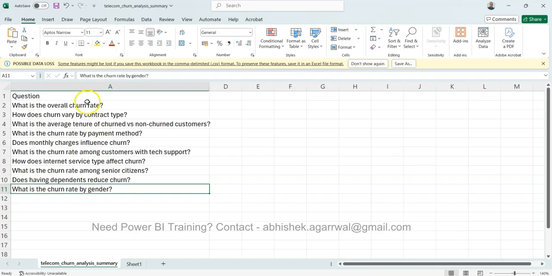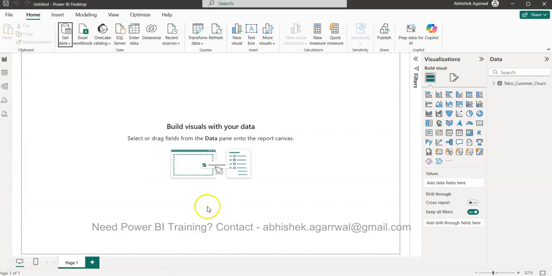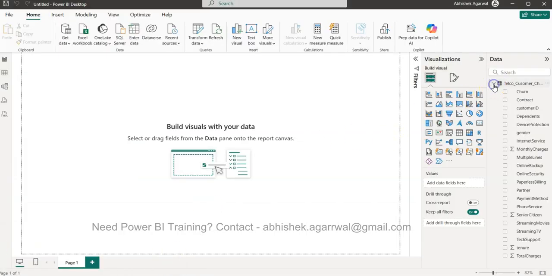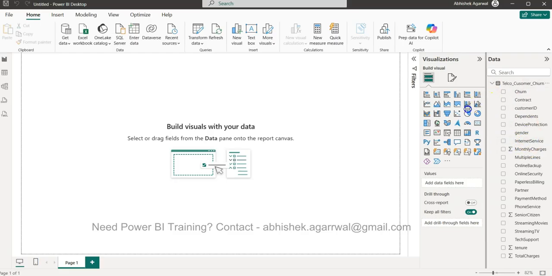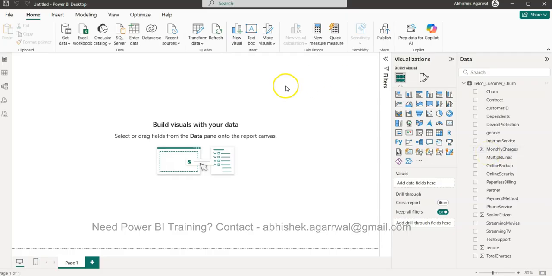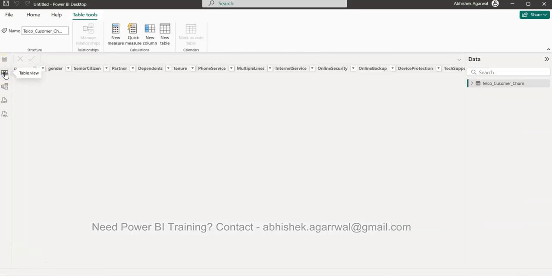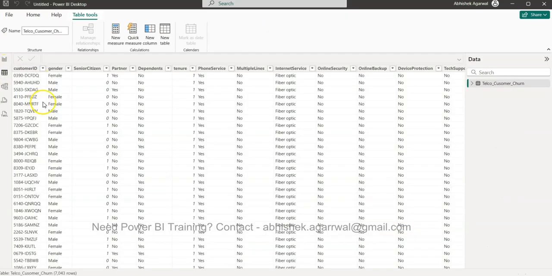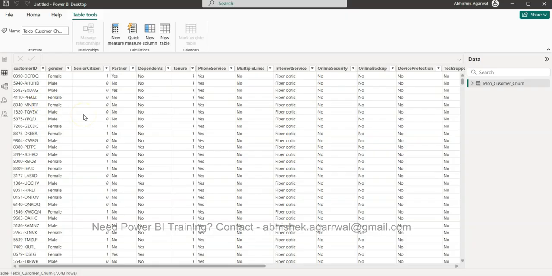But the first question is: what is the overall churn rate? Let's see how we can get this done within Power BI. Here is our sheet where the data is loaded, and all the columns are present. This is the presentation layer, or the report view. Here you have the table view, and if you click over here, it will show similar information to what we saw in the spreadsheet.